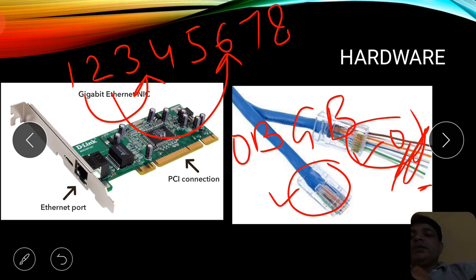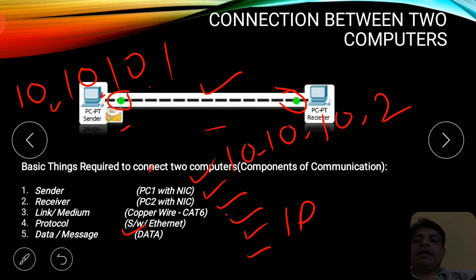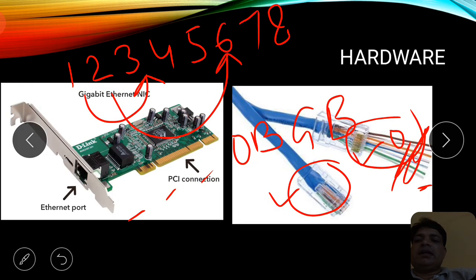What does it mean? The wire which is present at the first position is supposed to be replaced with the third wire, and the wire at the second position is supposed to be replaced with the wire present at the sixth location. As you have seen in the last picture here, there is a dotted line. That dotted line means that these particular systems are being connected with each other with a cross cable. So whenever we are using different connectivity of these connectors with the rule of 1236, it is called a cross cable.